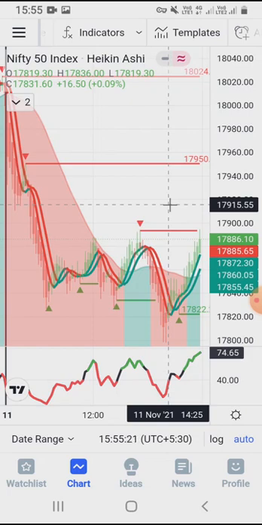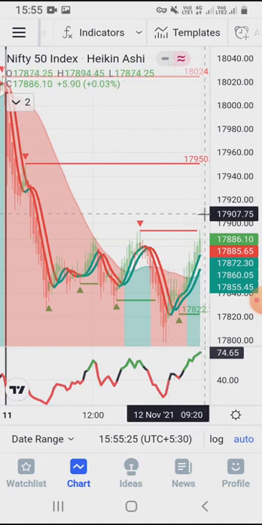of the day. Okay, hope that this analysis will also help you to understand this setup well, and you can execute your trade properly in future with the help of this setup and analysis.